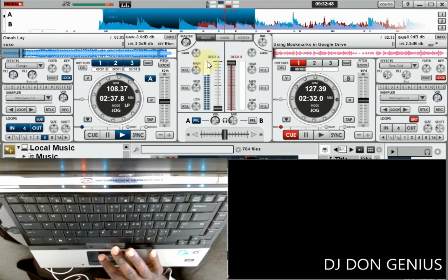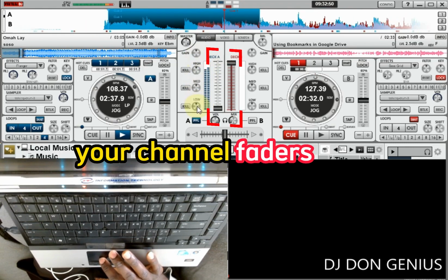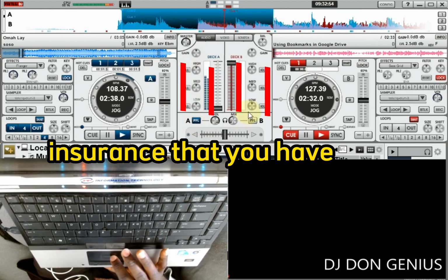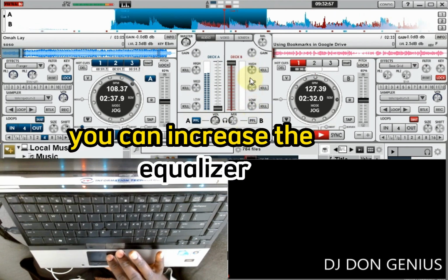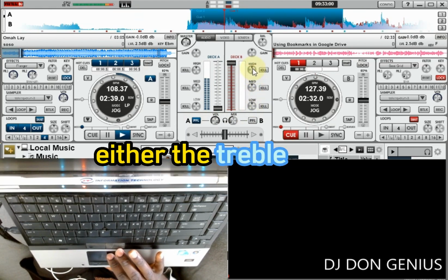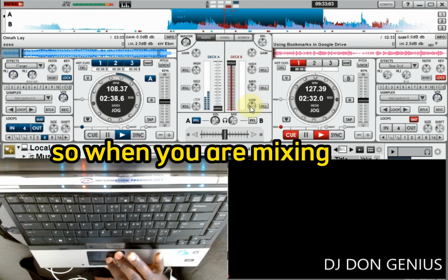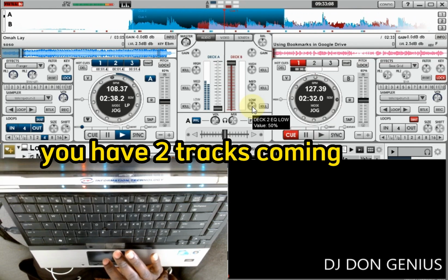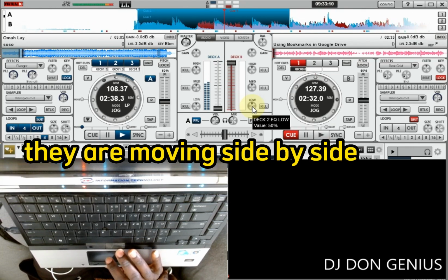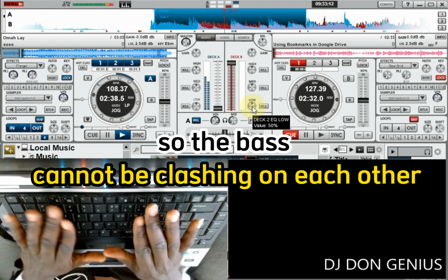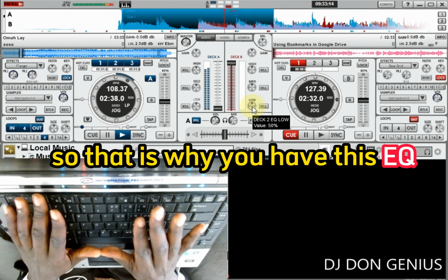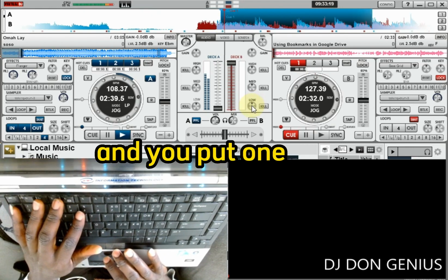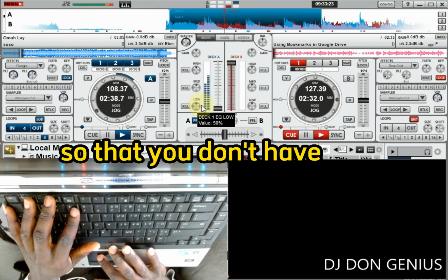You have your channel faders, that is your EQs. This one takes care of ensuring that you have a stable sound. You can increase the equalizer, either the treble, the bass, and what have you. So when you are mixing, you have to ensure that you have a balanced sound when you crossfade. You have two tracks coming, moving side by side, so the bass cannot be clashing on each other. One will have to go down for the other. That is why you have this EQ, especially the lower one. So you bring down one and you put one to be stable, so that you don't have a confusion in the speaker,